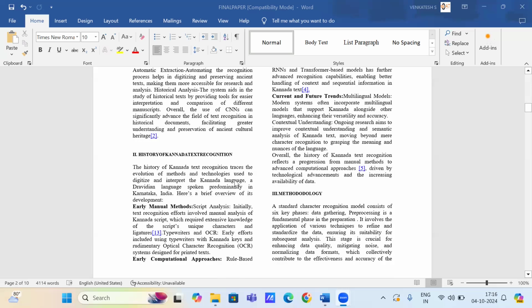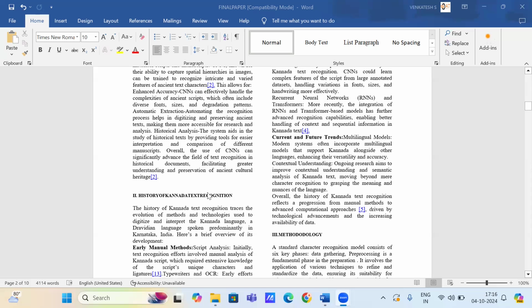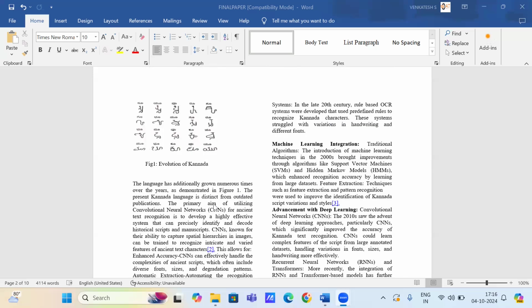Now, the history of Kannada text recognition. Early manual methods were used for optical character recognition systems, which were basic and struggled with printed text recognition. In the late 20th century, rule-based OCR systems were developed for Kannada, which worked based on predefined rules but were limited by font and handwriting variations. With machine learning integration in the 2000s, methods like support vector machines and hidden Markov models improved Kannada text recognition, focusing on feature extraction and pattern recognition.